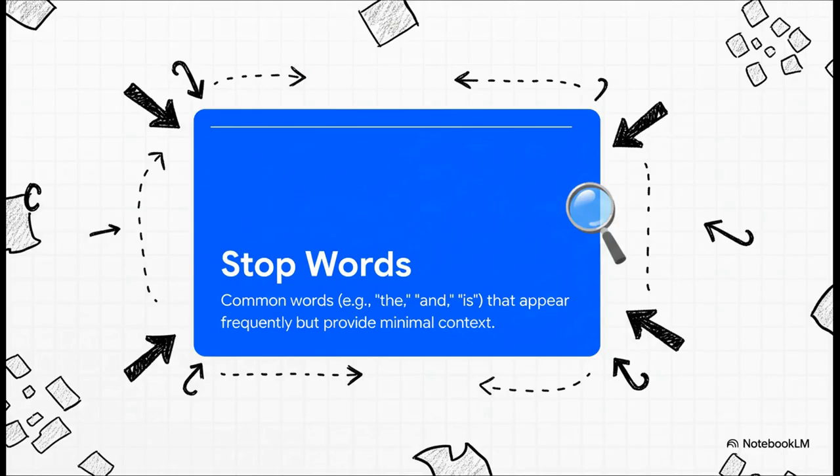First on the list, we deal with stop words. These are the super common words that kind of act like the glue in our sentences. Words like the, it, and was. They're really important for grammar, but for a computer trying to find the core meaning, not so much. Getting rid of them helps us focus on the words that actually matter.